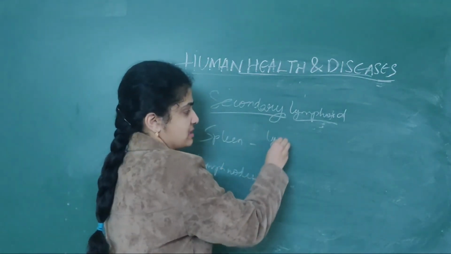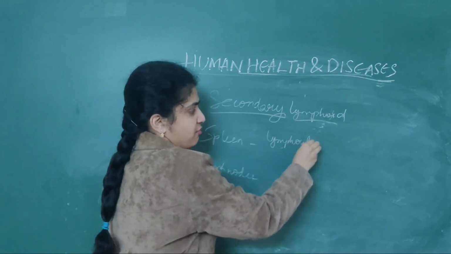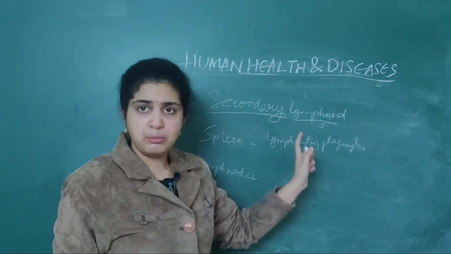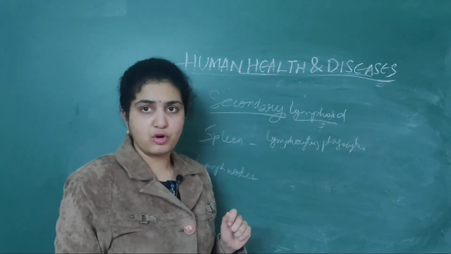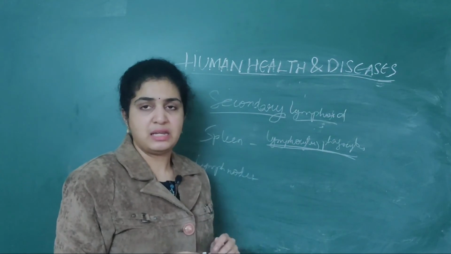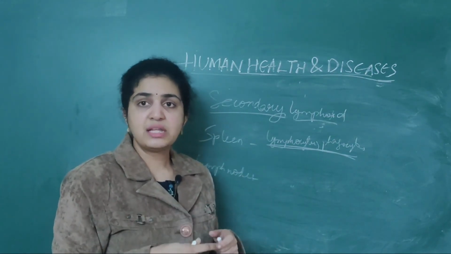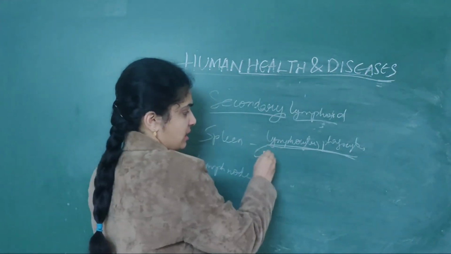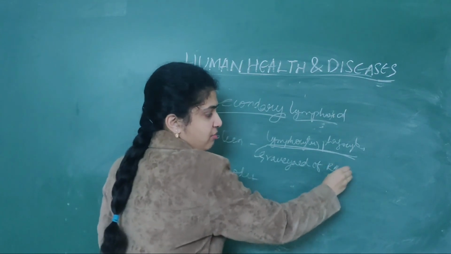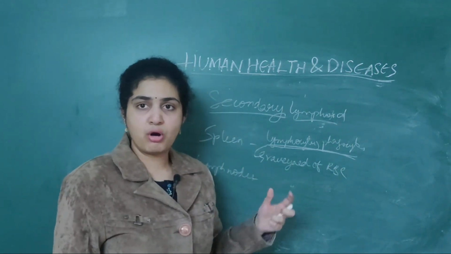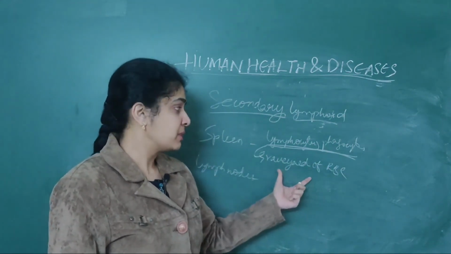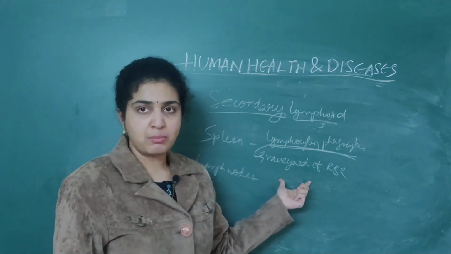In the spleen, numerous lymphocytes as well as phagocytes are present, because from primary lymphoid organs they are transferred into secondary lymphoid organs, right? The spleen is also usually the graveyard of RBCs. Numerous RBCs are destroyed in the spleen. Where are RBCs born? They are born in the bone marrow. Where are they destroyed? In the spleen. So it is also called the graveyard of RBCs.